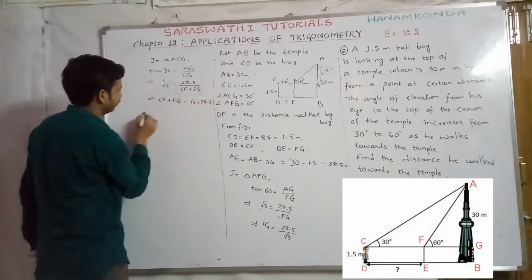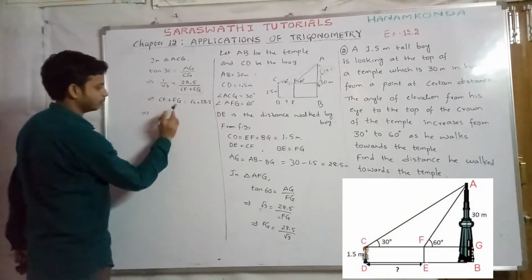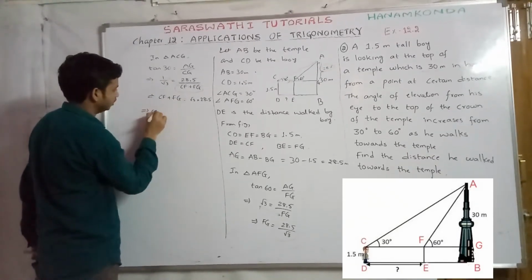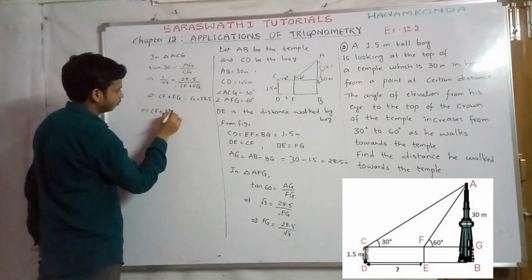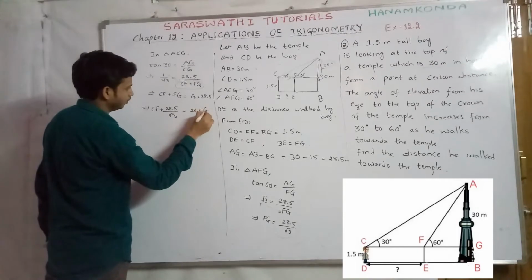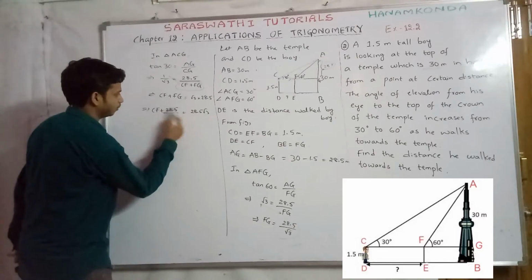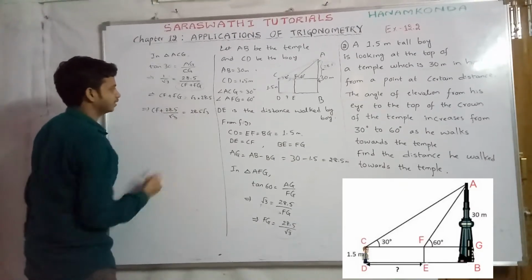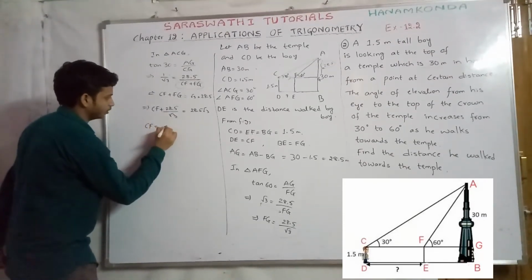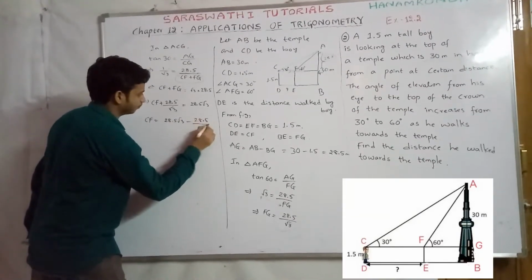28.5. Here the FG value we have obtained is 28.5 by root 3. So substitute 28.5 by root 3 in place of FG. So CF plus 28.5 by root 3 equals 28.5 into root 3, which is 28.5 root 3. Now this 28.5 by root 3 comes to the right side and becomes minus 28.5 by root 3. So CF equals 28.5 root 3 minus 28.5 by root 3.